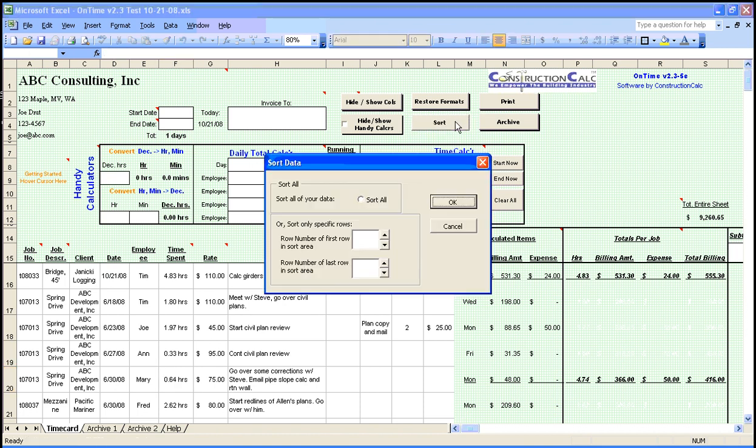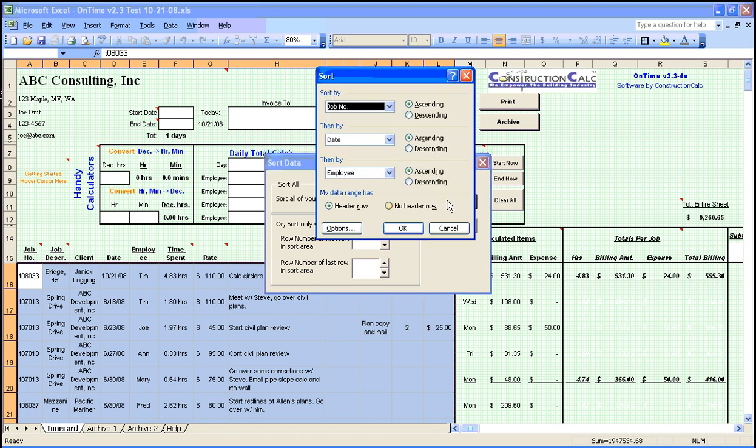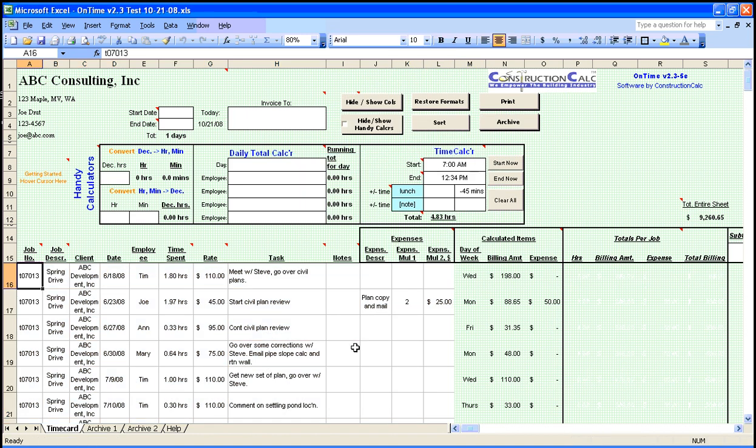Click the Sort button. We want to sort all of our data, not just specific rows, so click Sort All. Now we can choose what to sort first, second, and third. Almost always we'll sort by job number first. Next is usually date, and last employee. Okay, done.